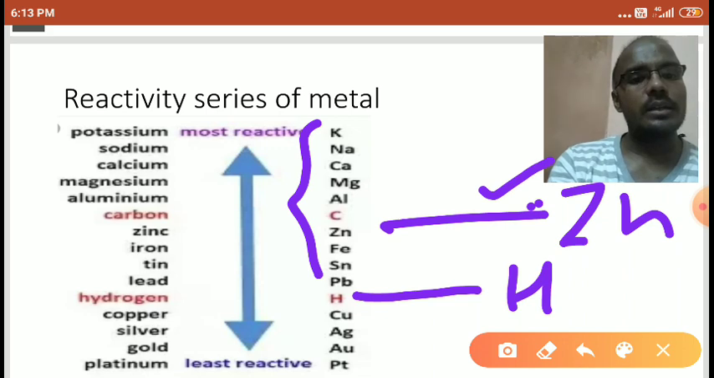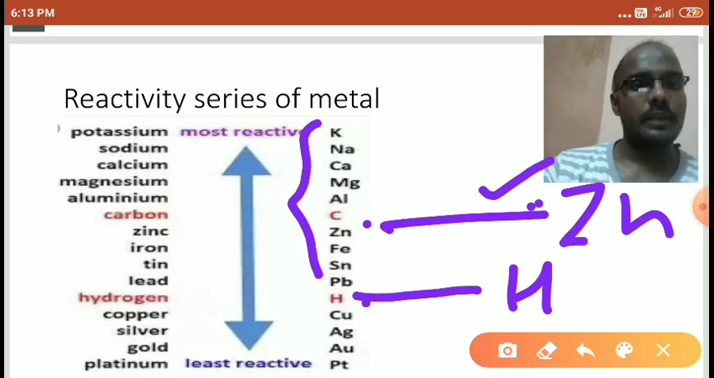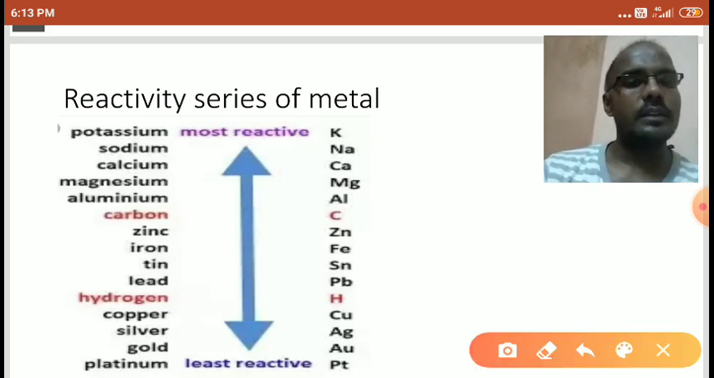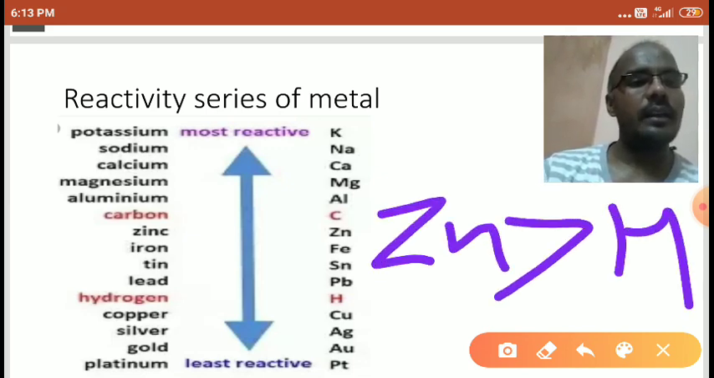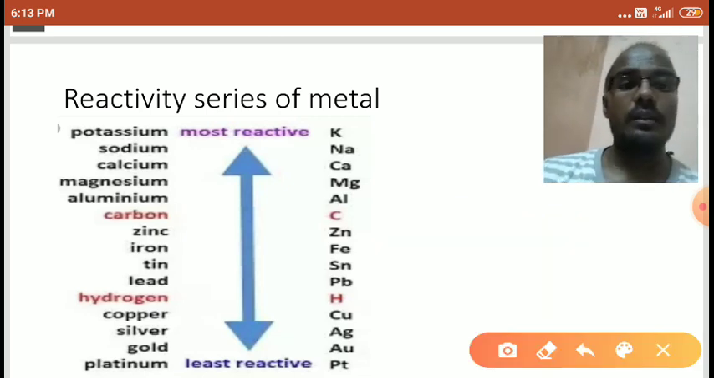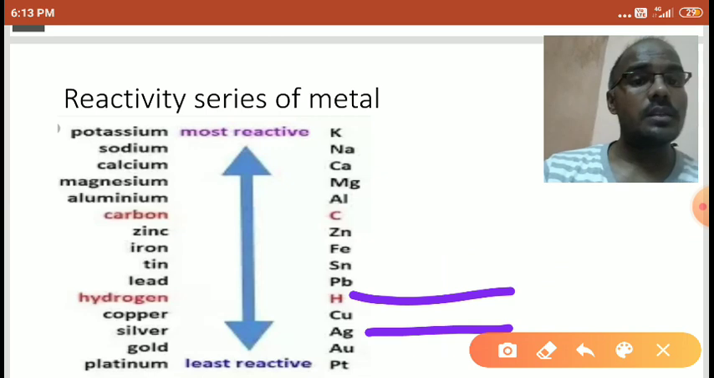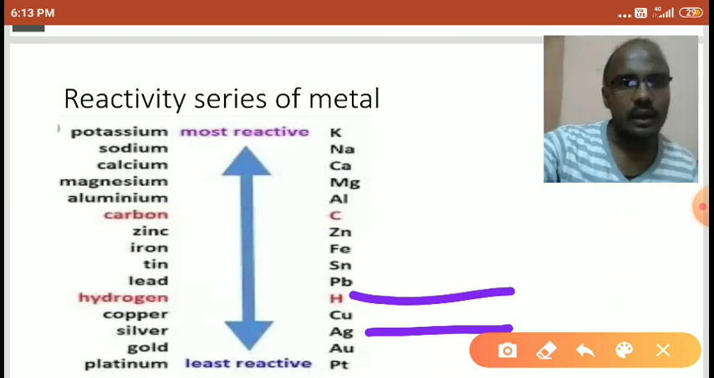And the hydrogen is below the zinc, in a lower position. It means the zinc has higher energy than the hydrogen atom. Right students? So what does this mean? Zinc is above the hydrogen means zinc has higher energy than hydrogen. And one more example we have discussed: copper with hydrogen. Hydrogen is here, copper is here. So hydrogen has higher energy than the copper. Right students?